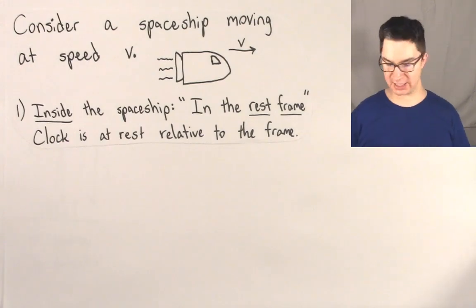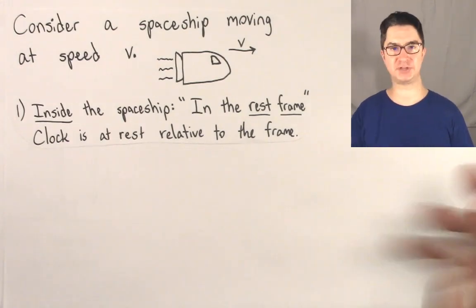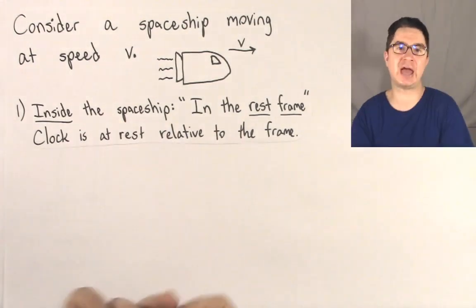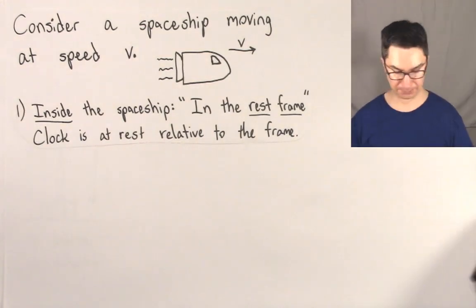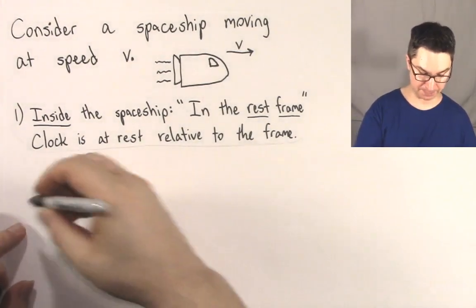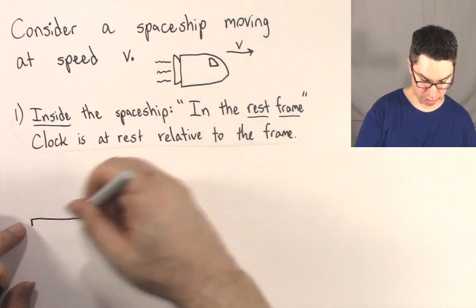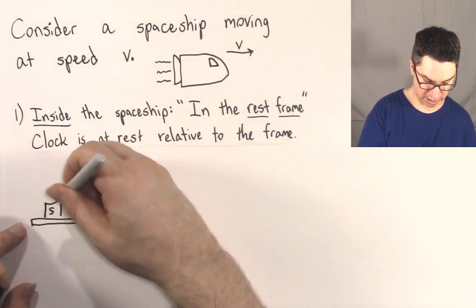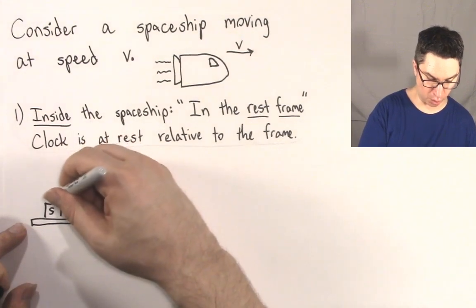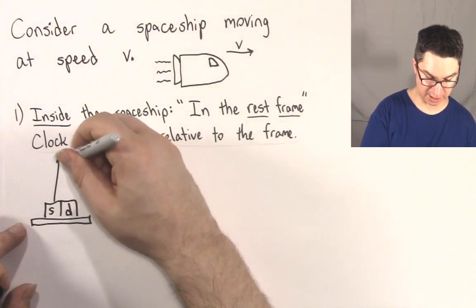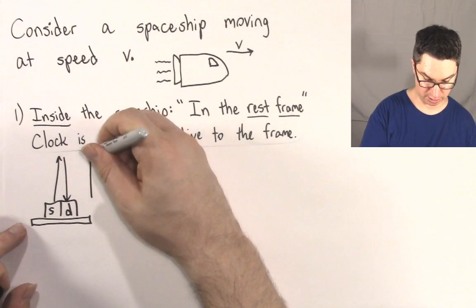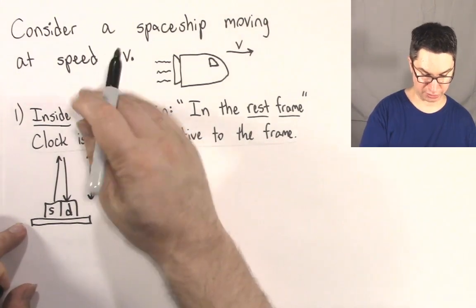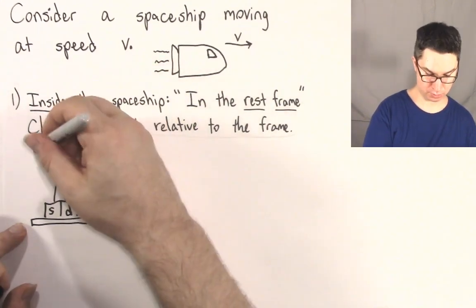So what are we going to see inside the spaceship? It's the same thing as if you take an apple and toss it straight up. You're going to see that apple go straight up and come straight back down. So inside the spaceship, we've got our light clock. Here's our source, here's our detector. We go up a distance d, and we come down a distance d. And here's our mirror right here.